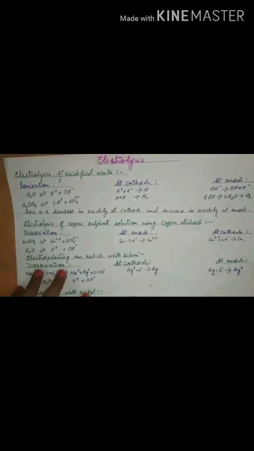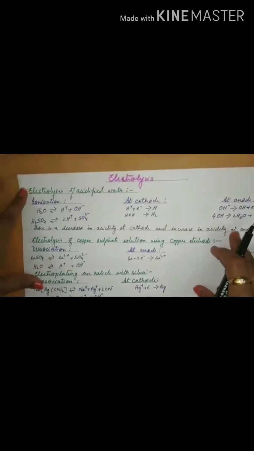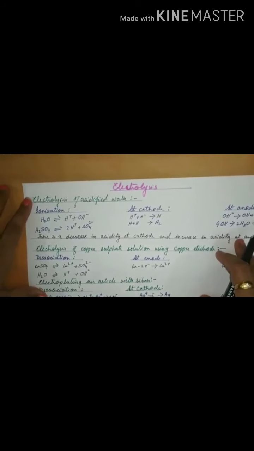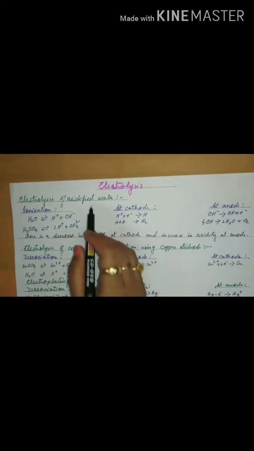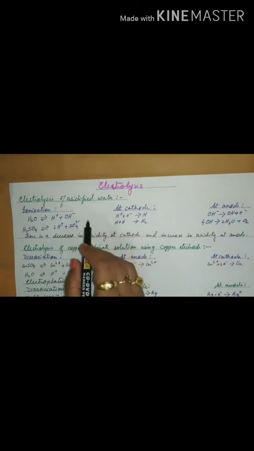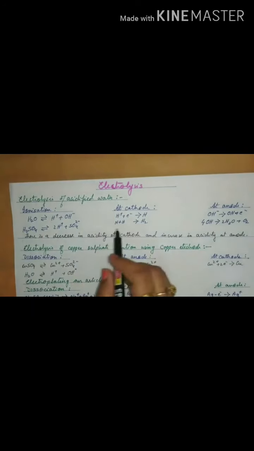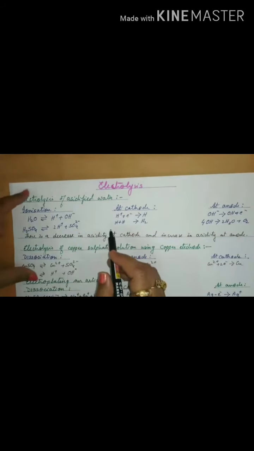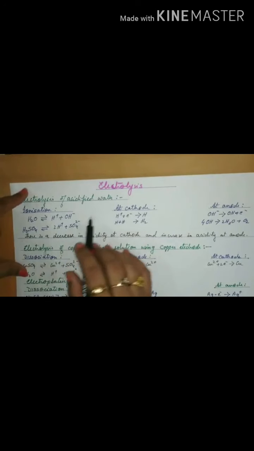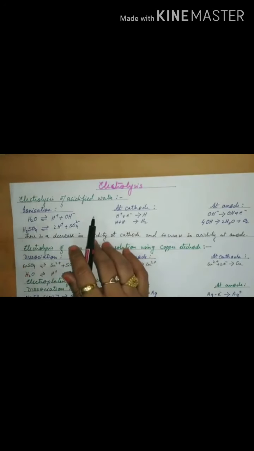Now we talk about one of the very important processes in electrolysis, that is electrolysis of acidified water. Why acidified water? Because you all know that pure water is a non-conductor, it will not allow electricity to pass through it.